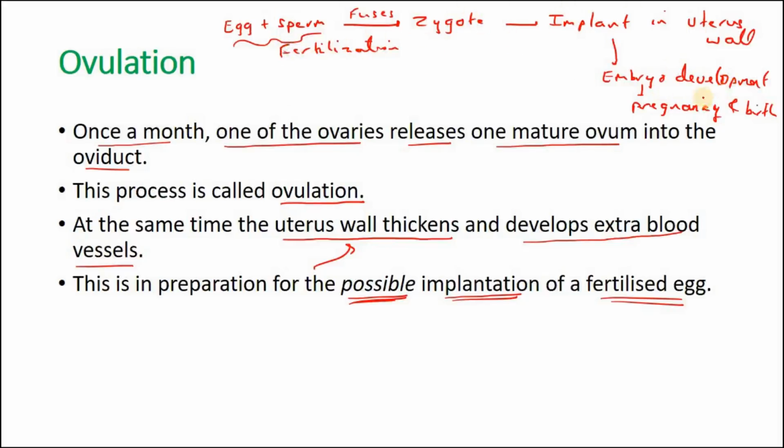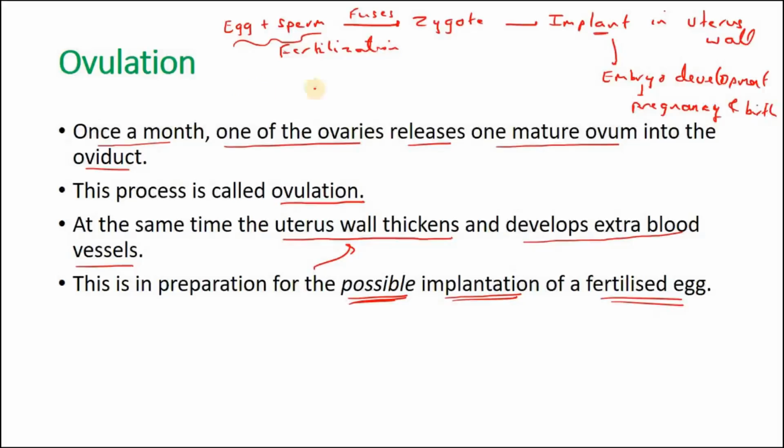And at the same time, see, for implantation, the uterus wall becomes thick. So extra blood vessels develop to provide nutrition to the embryo in its development stage. But suppose the uterus does not receive a zygote, there is no implantation, then all the work which has been done in the uterus will go in vain. So then the uterus will do a cleaning action. It will clean it out. All the extra thickened wall, the extra blood vessels have to be removed, so that fresh blood vessels can come for the next month.